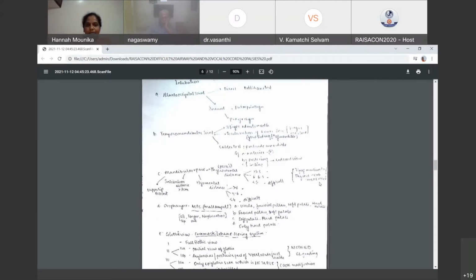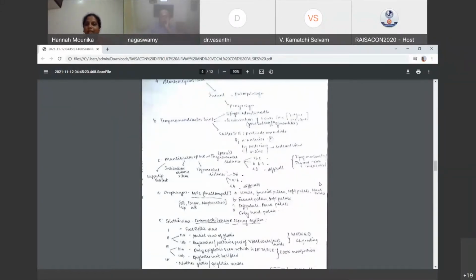The third one is mandibular space. Here we can see thyromental distance. The test is called Patil's test. It is measured from the tip of the mentum to the thyroid notch. Normal is greater than 6.5 centimeters; if less than 6 centimeters, this infers difficult intubation. Then hyomental distance. This is from the hyoid to the tip of the mentum. If the distance is less than 4 centimeters or 2 finger breadths, then it infers difficulty. Then interincisor distance. If it's greater than 3 centimeters, it's normal.